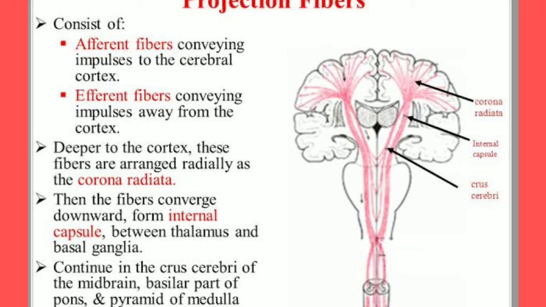The corona radiata fibers converge downward to form the internal capsule between thalamus and basal ganglia and continue in the crus cerebri of the midbrain, basilar part of pons and pyramid of the medulla. So far we discussed about the white matter of cerebrum. Thank you.